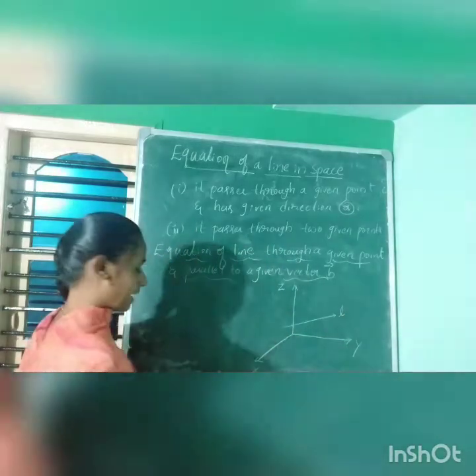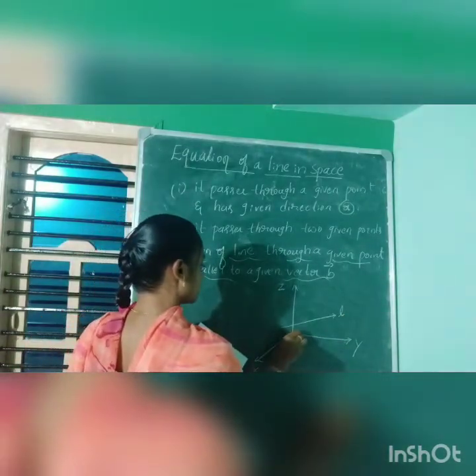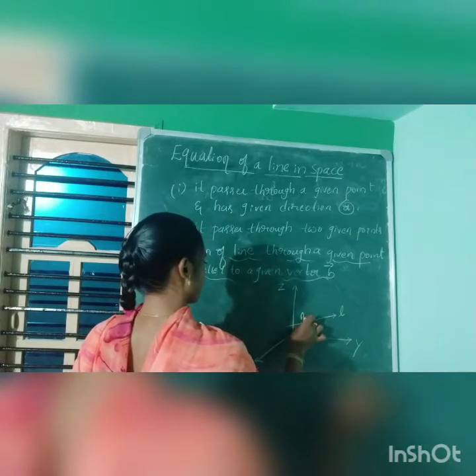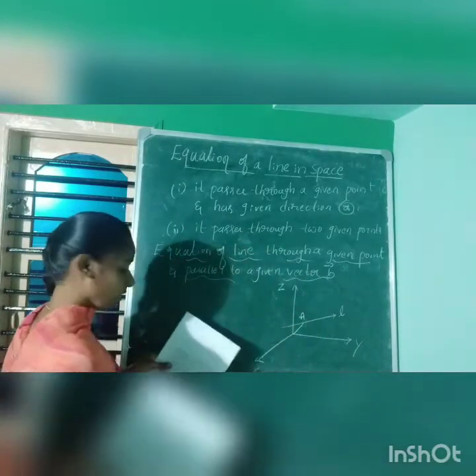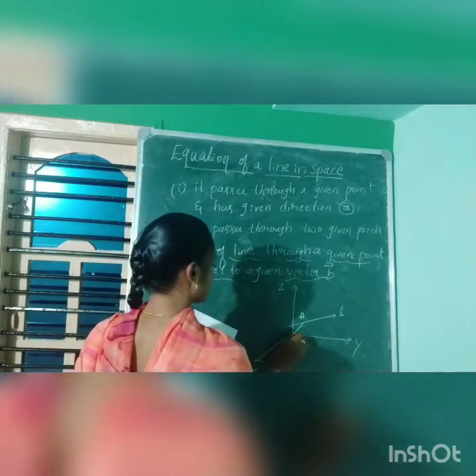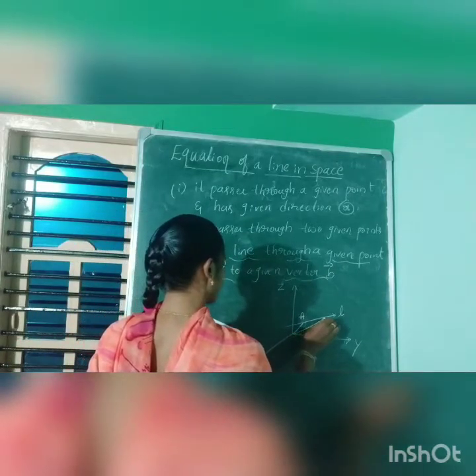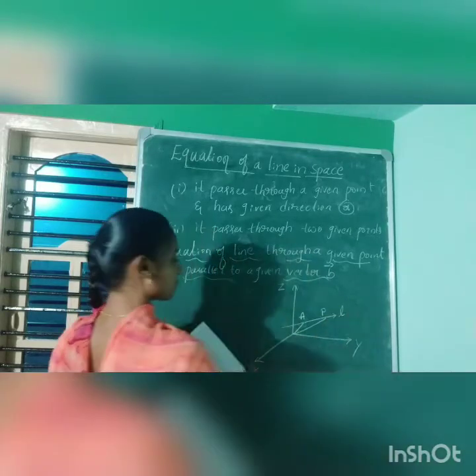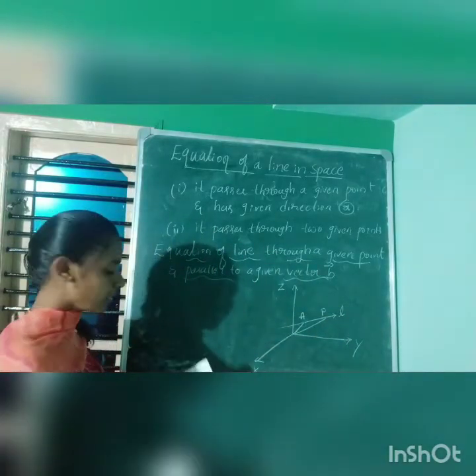From the origin, I consider a point A. Again from the origin, I consider another point P with coordinates x, y, z.